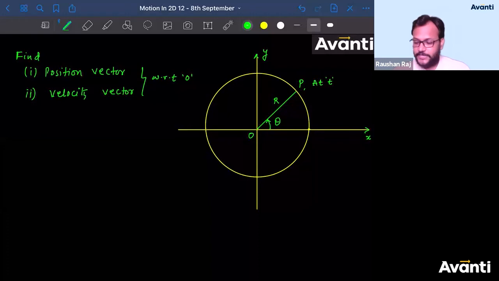Okay, Kirtan has given the answer for position vector and that is completely correct. Jhansi has given the answer. Meghna has given the answer. Very good, bacha. Well done. Keep it up.